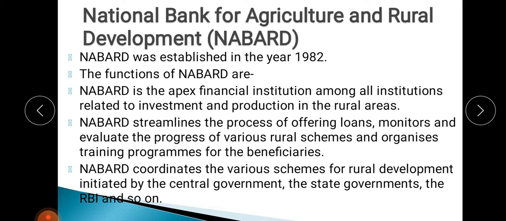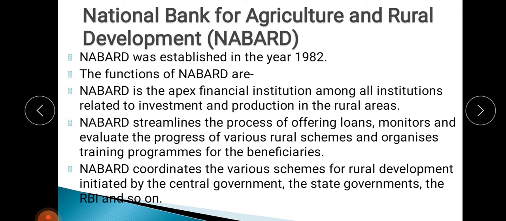Now the functions of NABARD are here. First, NABARD is the apex financial institution. Apex means the head, the topmost. It is the apex financial institution among all the institutions related to investment and production in the rural areas. That means all those institutions in the rural areas which mainly engage in investment and production activities, NABARD is the head of all those institutions.